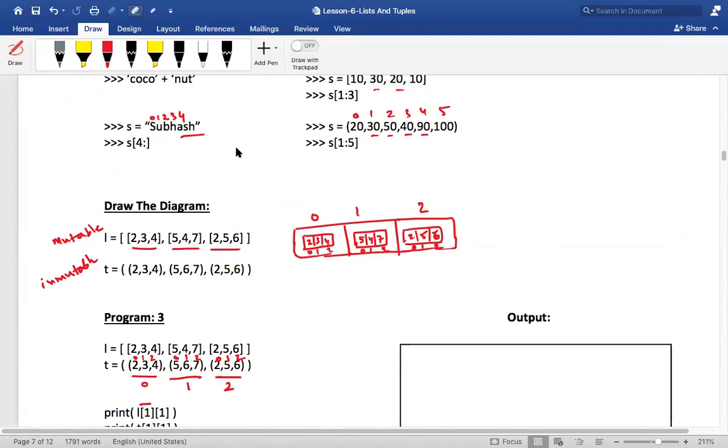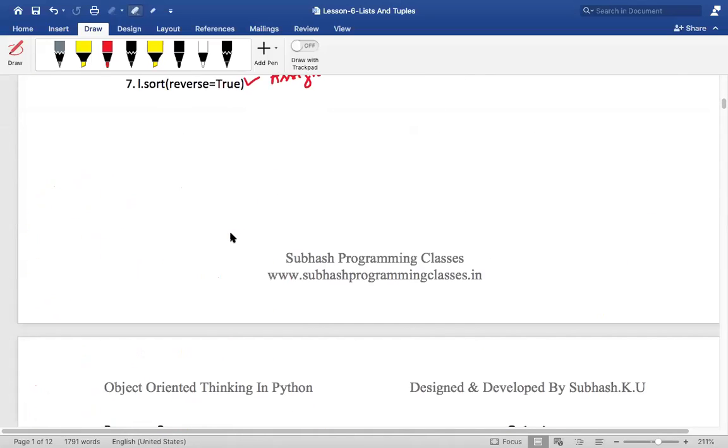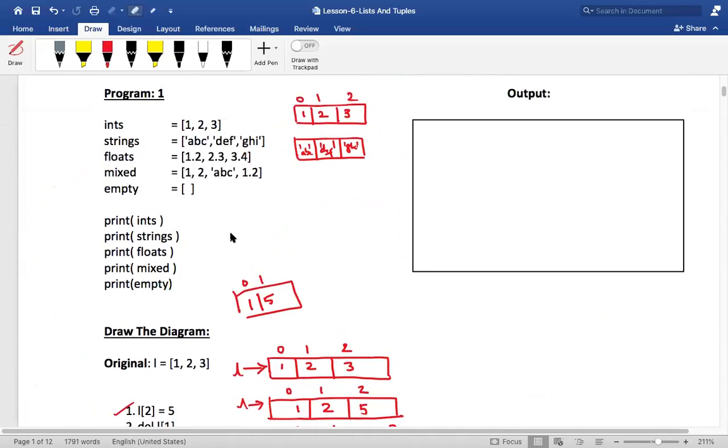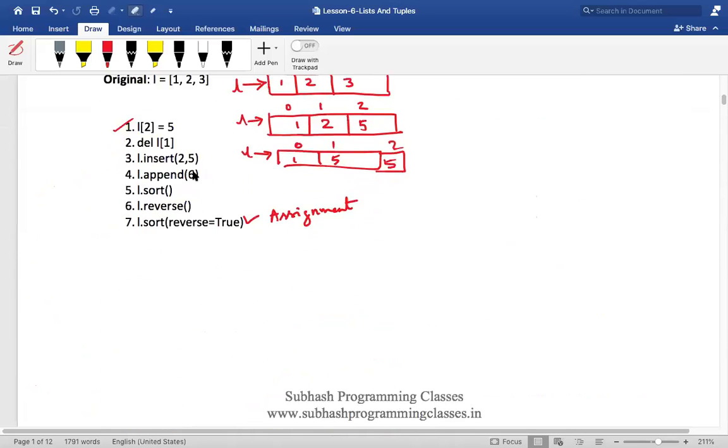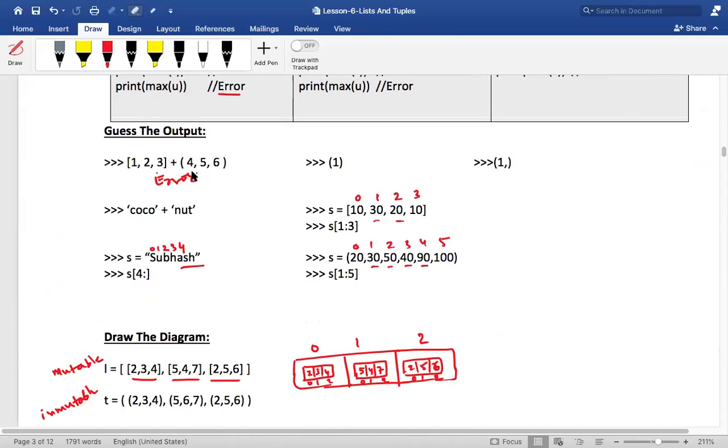But what I want you to do is come prepared with all these: the syntax first of all, how the syntax is working, and go through guessing the output. That will be really helpful. Don't go through the programs, I will do it tomorrow. Is that clear, my dear friends?